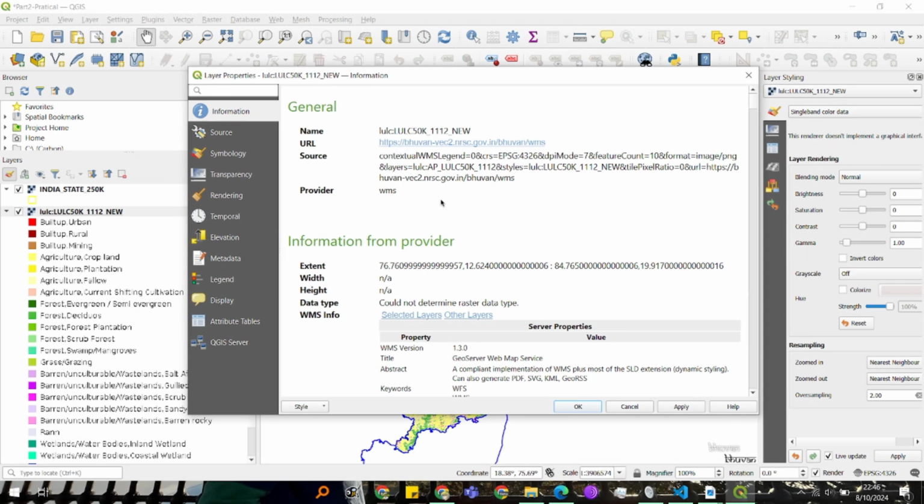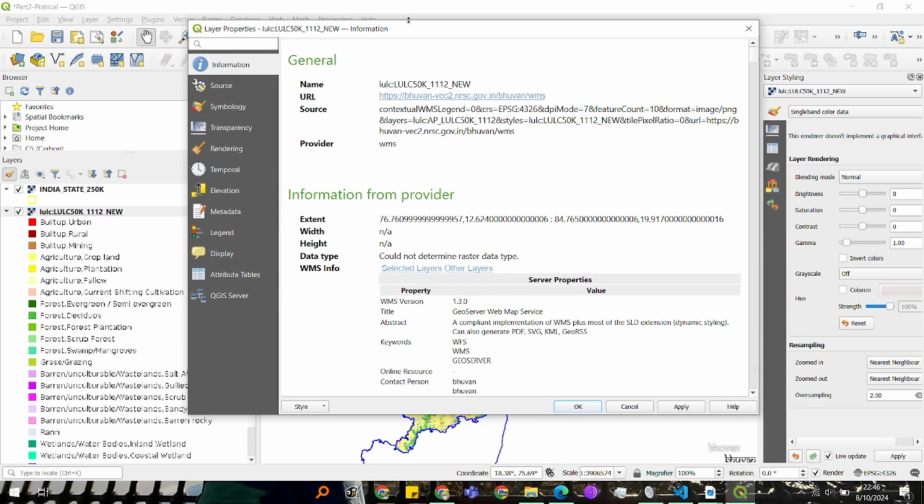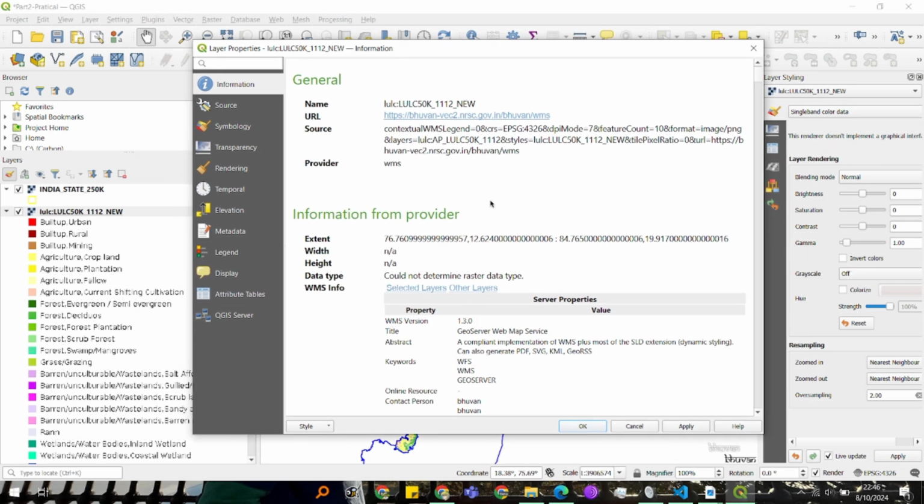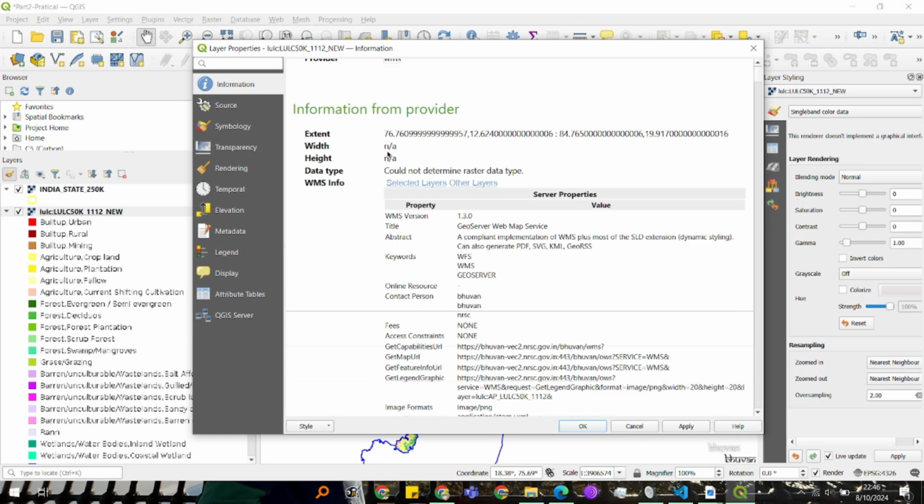But before that, in this information panel, you will get the basic information about the layer you have added: layer name, URL, source, provider, and you can see height and width are undefined, right?